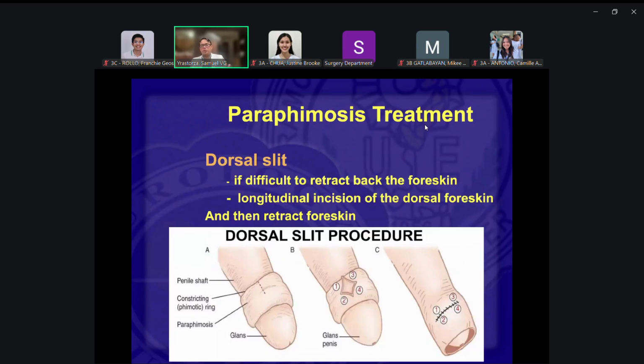Now, you can also do a dorsal slit. Okay, if you cannot really pull it out, you can slit that area, that constricted ring. Of course, it should be under spinal anesthesia, just cut it, no? And when that cuts off, then the ring might slacken off, then you can pull it out. Okay, you can either repair the incision or just leave it at that if it's not too big and it does not bleed.